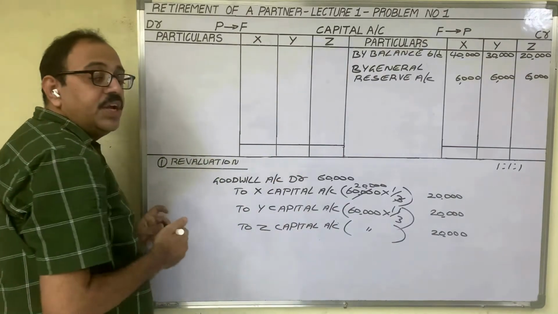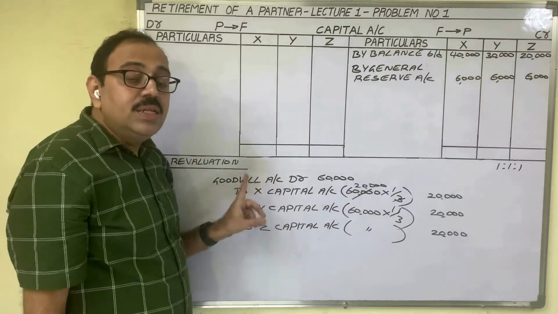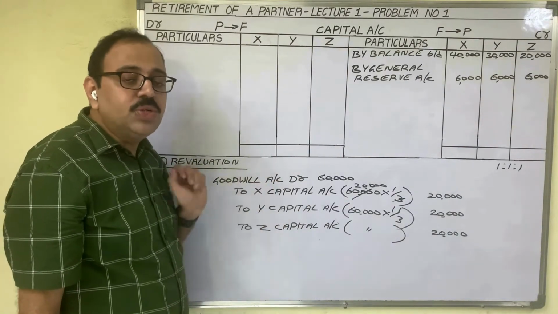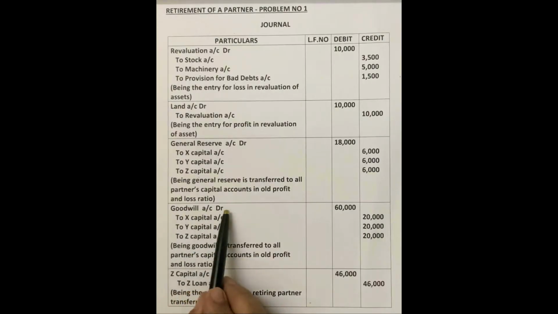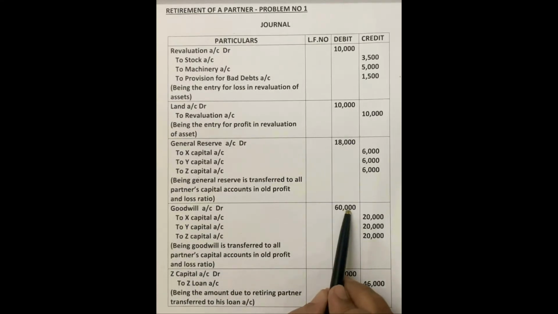We are writing journal entries in this problem now. Let us see the journal entry and narration for this goodwill adjustment. Goodwill account debit to X capital account, to Y capital account, to Z capital account. Goodwill amount 60,000. We have to transfer in old profit and loss ratio. Each person's share is 20,000 rupees. Narration: being goodwill is transferred to all partners' capital accounts in old profit and loss ratio.